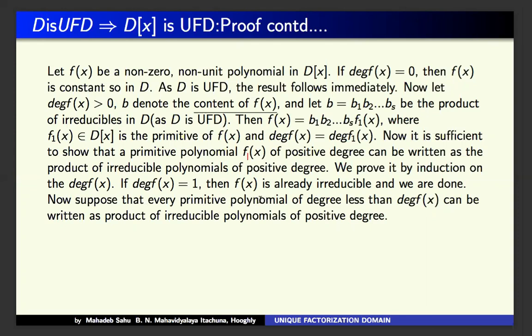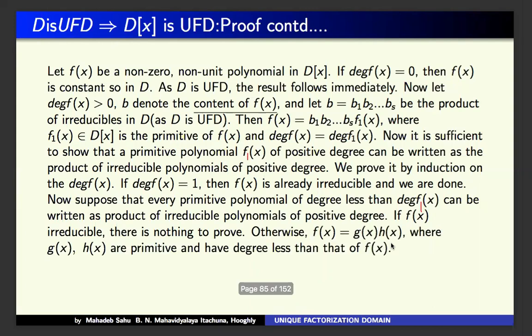Now suppose that every primitive polynomial of degree less than the degree of f1(x) can be written as a product of irreducible polynomials of positive degree. If f1(x) is irreducible, then we have nothing to do.